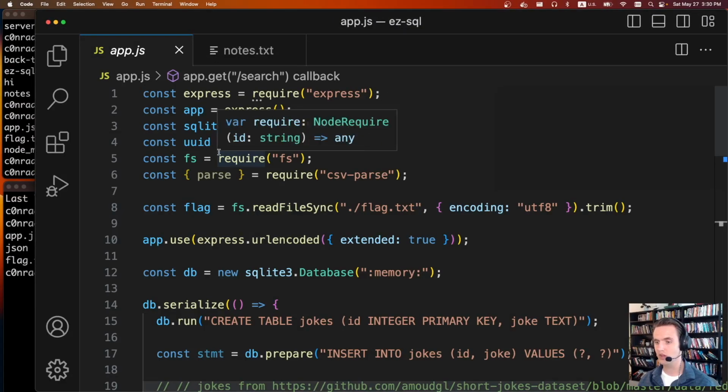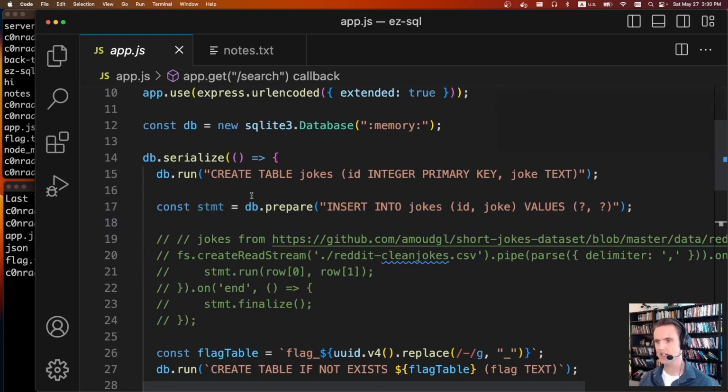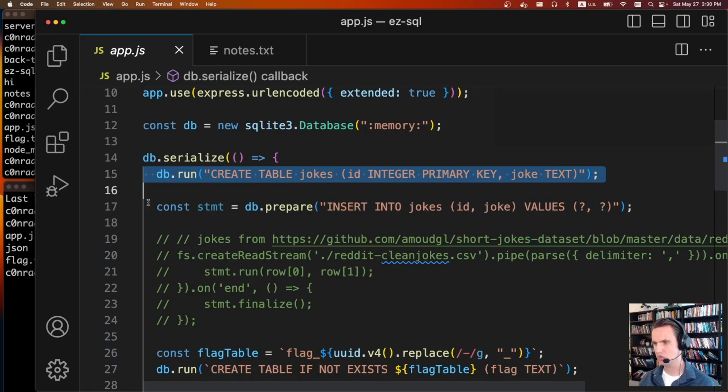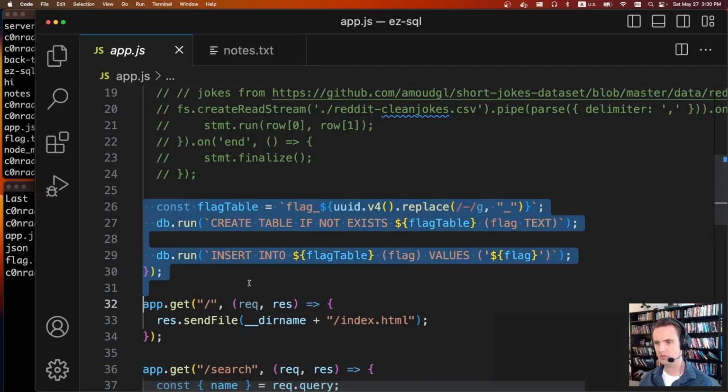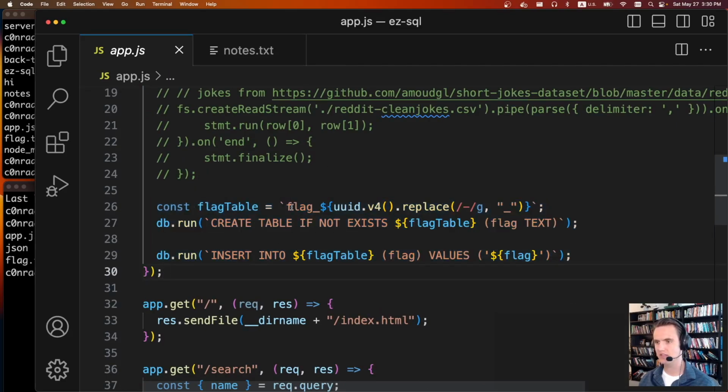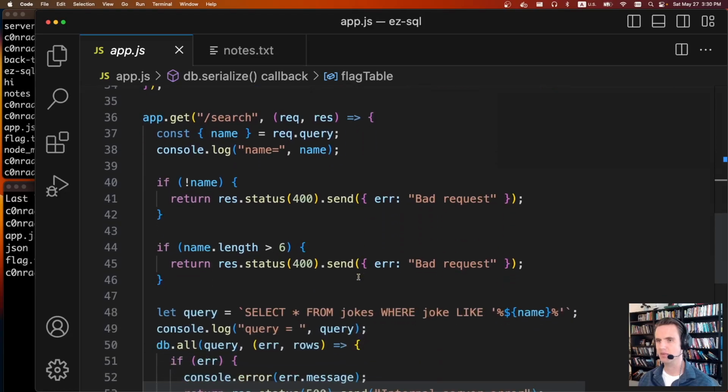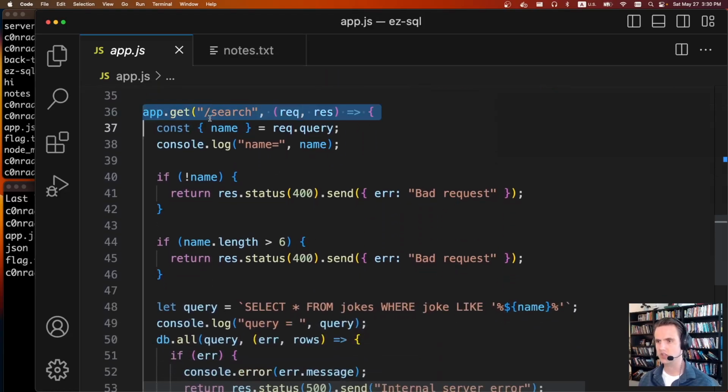Thankfully the code is very small. I think there's only two things of interest. The first is it's going to create some jokes and put the jokes into some table, and then it's going to create this flag table, again using SQL, and the flag table is going to be some random table. So cool, and in that random table exists the flag. So the database is set up, and then there's only one real route, and it's this search thing.